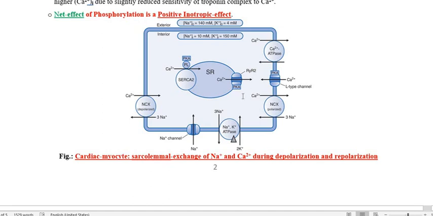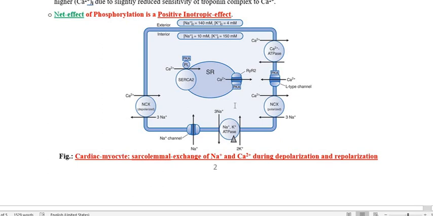When the calcium level in the cytoplasm increases, it again stimulates the ryanodine receptor to further release calcium from the sarcoplasmic reticulum. So the sarcoplasmic reticulum releases calcium, which further enhances the calcium level inside the cytoplasm.